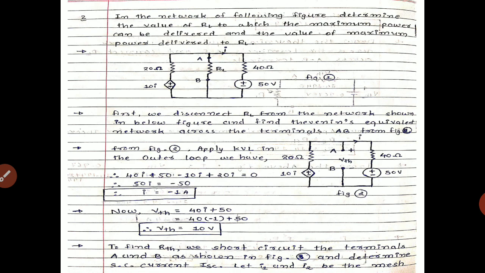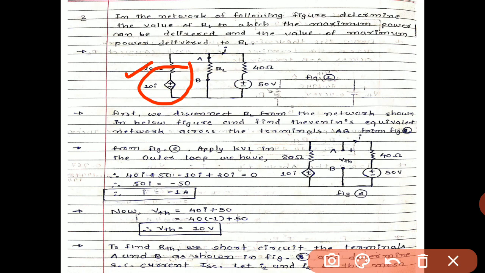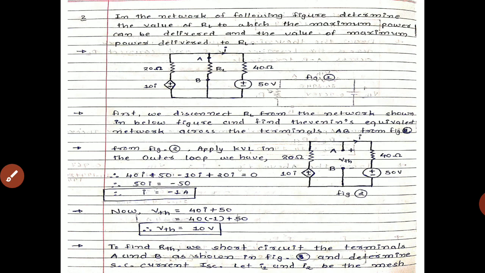Now we discuss example number 2 with a different configuration. In the network of the following figure, determine the value of RL to which the maximum power can be delivered and the value of maximum power delivered to RL. So a resistance is given over here, that is 20 ohm. A dependent voltage source is given, a current dependent voltage, that is 10I. Load RL is given and one active source is given, that is 50 volt in series with 40 ohm.